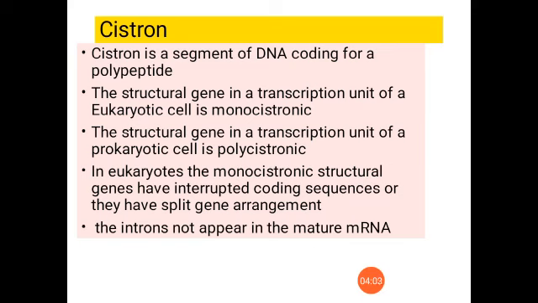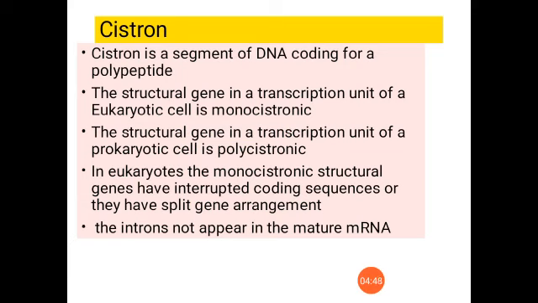But in eukaryotes, in a structural gene, there will be only one cistron. That is the difference between prokaryotic and eukaryotic cells in case of the transcription unit, which can be asked. In eukaryotic cells, the structural genes are monocistronic, and in prokaryotes, they are polycistronic. Is it clear? Then there is another feature of the structural genes of eukaryotes and prokaryotes.